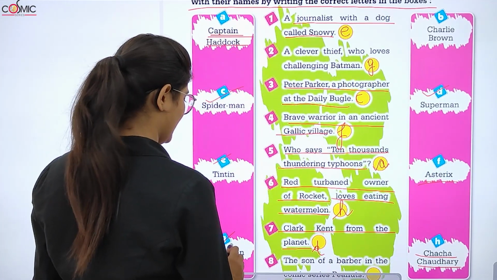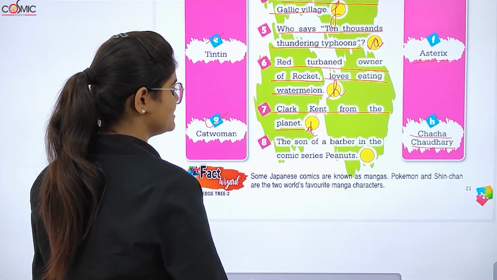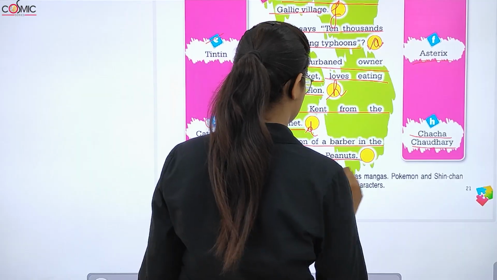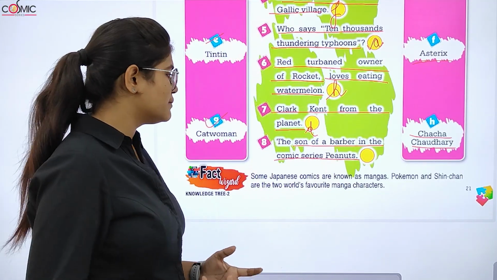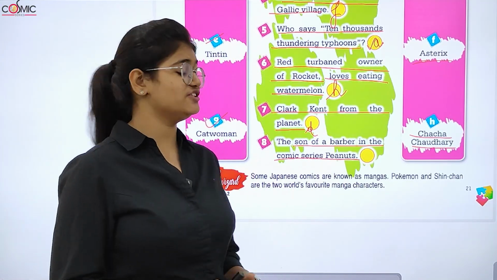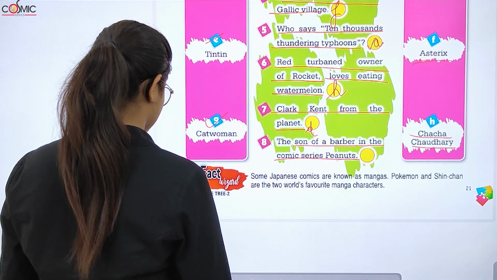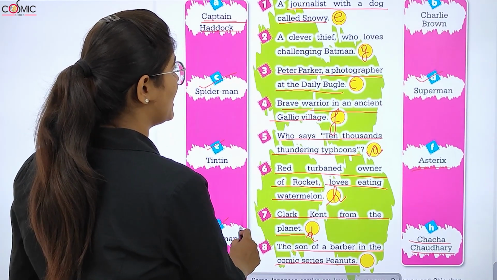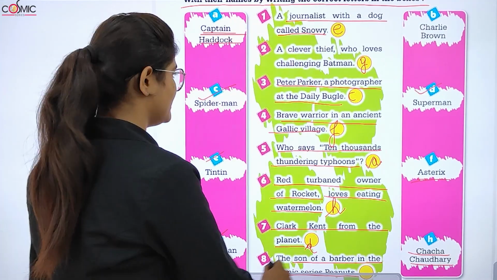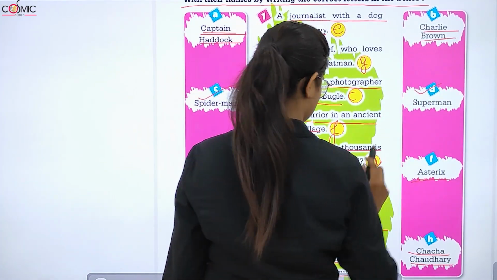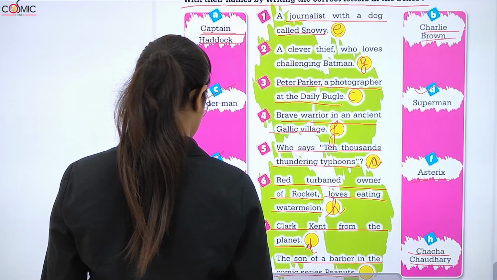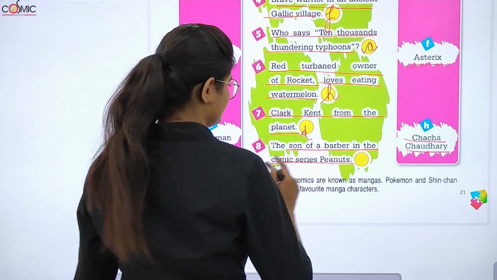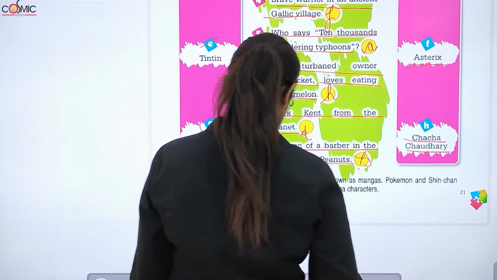After that, the last clue that we have is: the son of a barber in the comic series Peanuts. The son of a barber in the comic series named Peanuts, right? Let's find out the answer for this, and the name of the character here is Charlie Brown. So let's write B on the last clue. B is the correct answer for this last one.